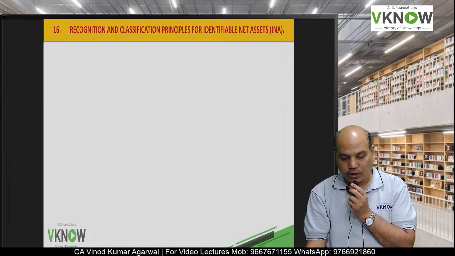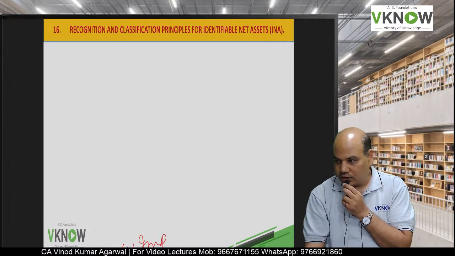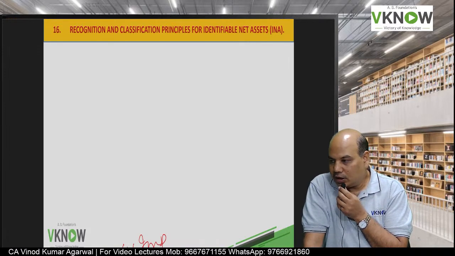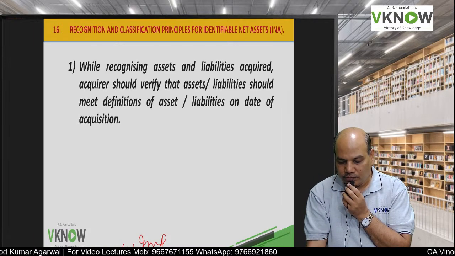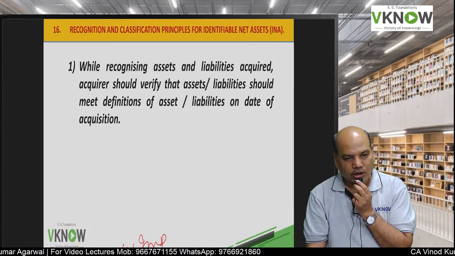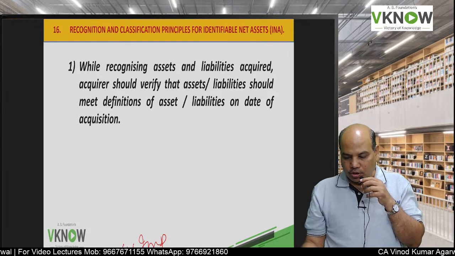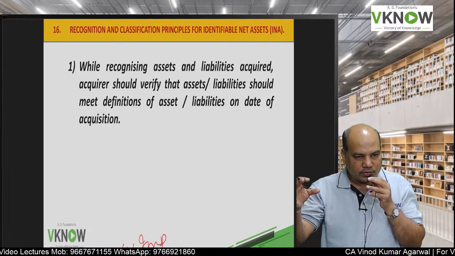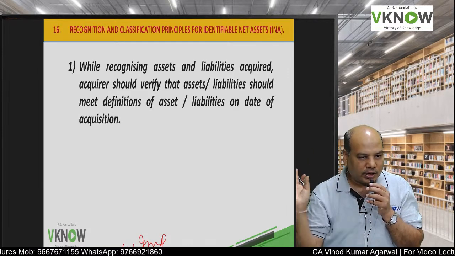Now very important, recognition and classification principle for identifiable net asset. Are we going to recognize all the assets and all the liabilities that are appearing in the books of acquiree, or can we re-evaluate whether these assets and liabilities fulfill the recognition criteria or not?